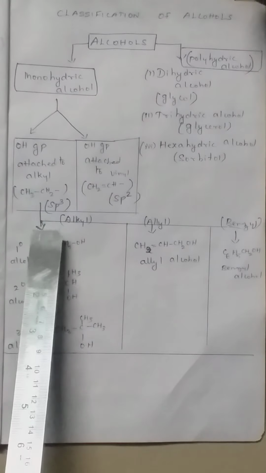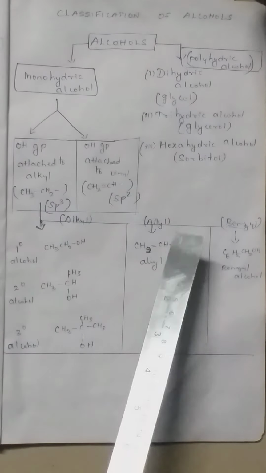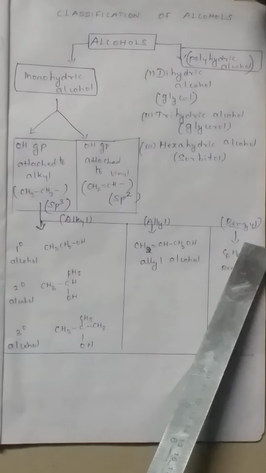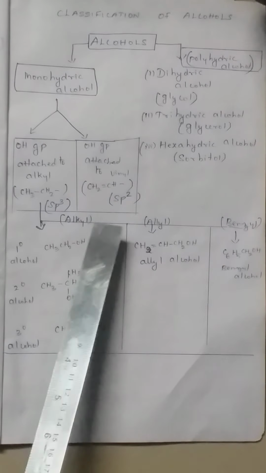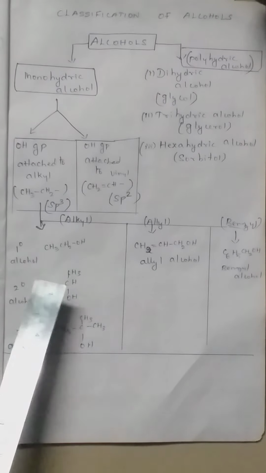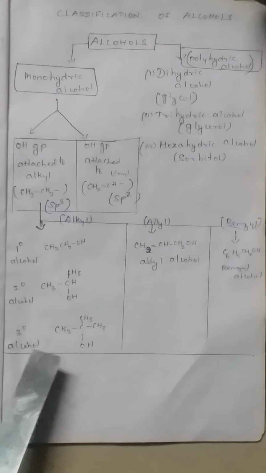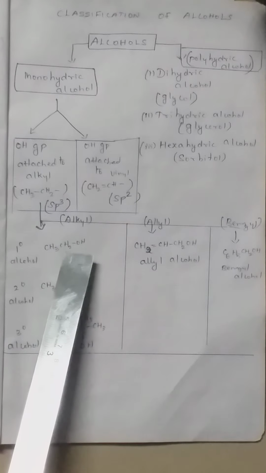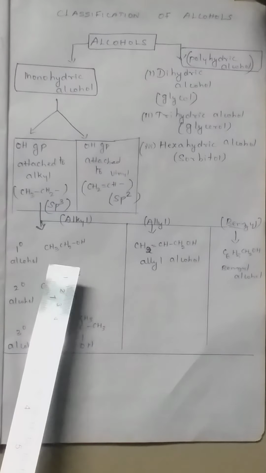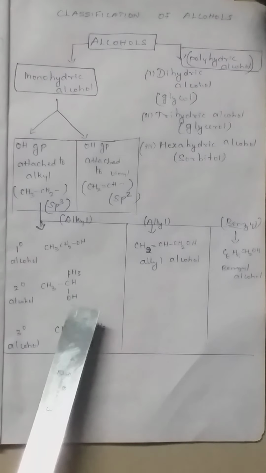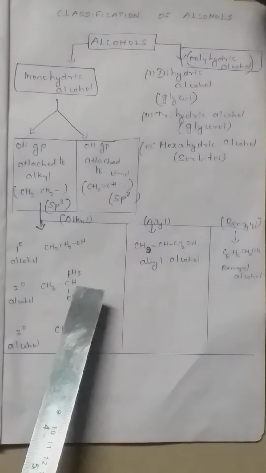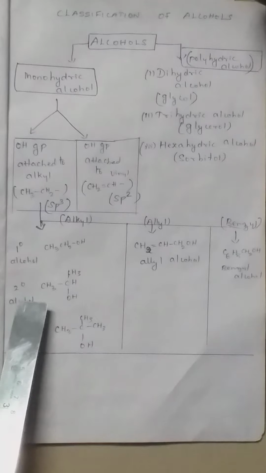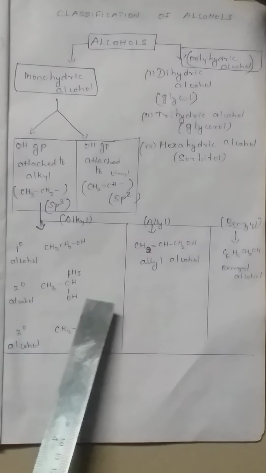The monohydric alcohol is further classified into alkyl alcohol, allyl alcohol and benzyl alcohol. Alkyl alcohol may be divided into primary, secondary and tertiary. If the OH group is attached to a CH2, that is CH3CH2OH, it is called ethanol, a primary alcohol. If the OH group is attached to a CH carbon, we call it a secondary alcohol, like isopropyl alcohol.